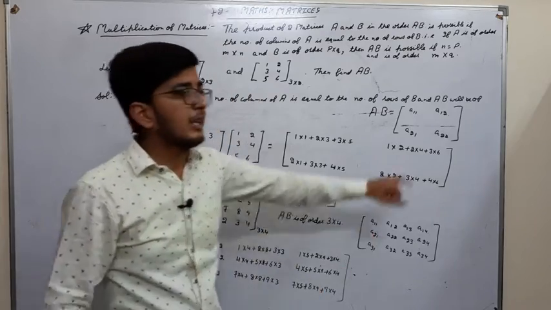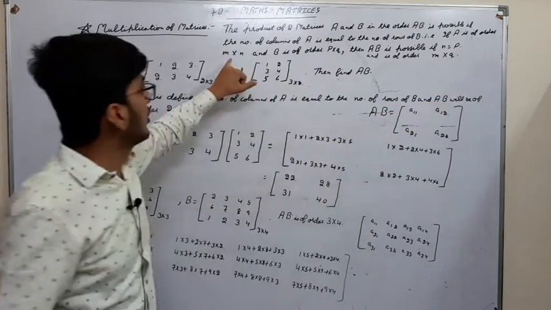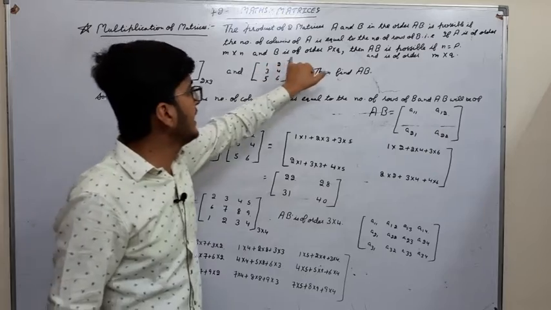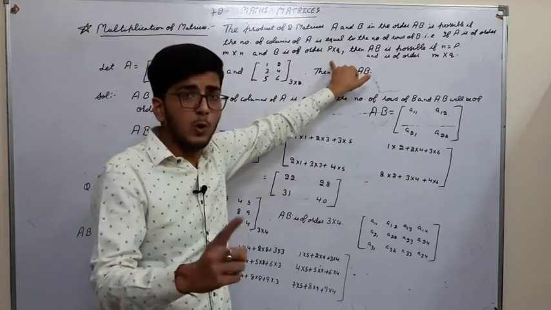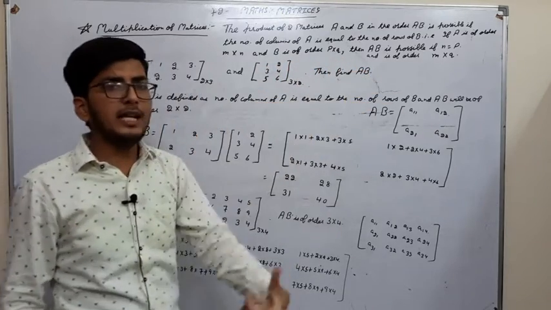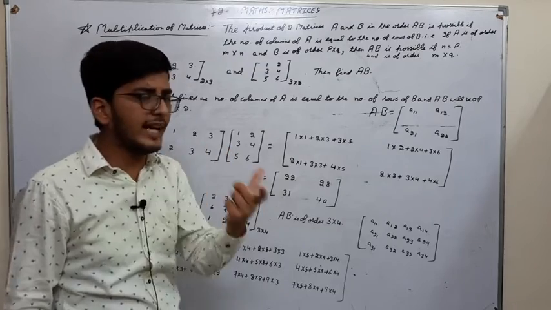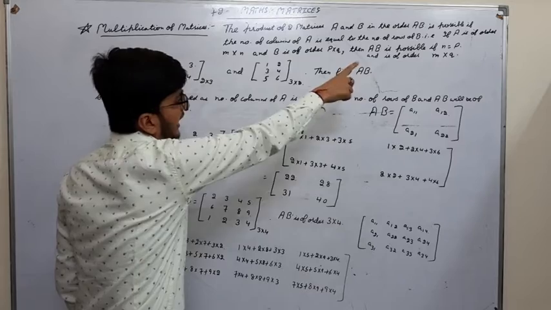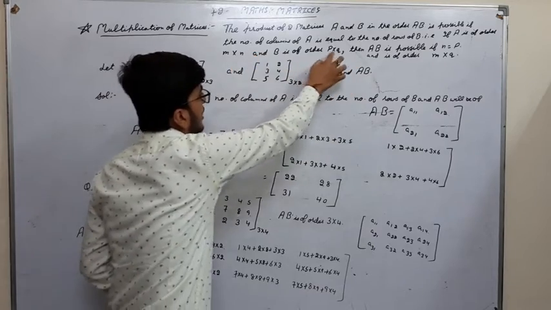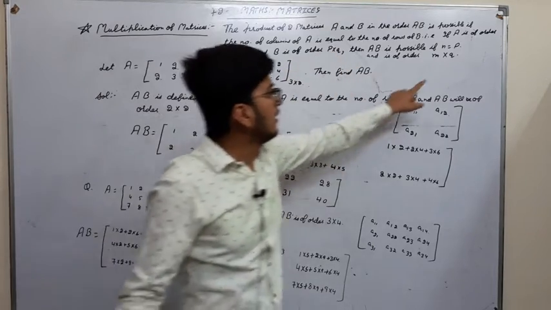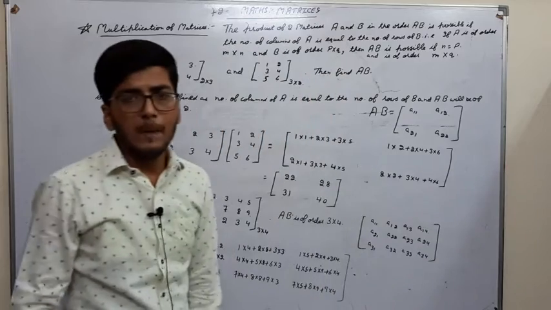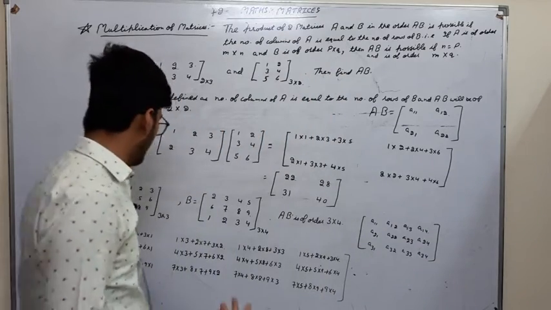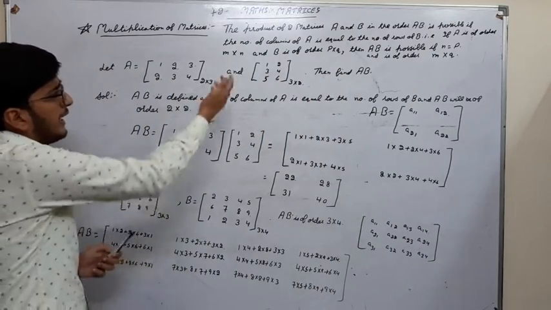That is, if A is of order M cross N and B is of order P cross Q, and AB is possible to get, then the number of columns of A will be equal to the number of rows of B, which will be N equals P. And what will be the order of AB?